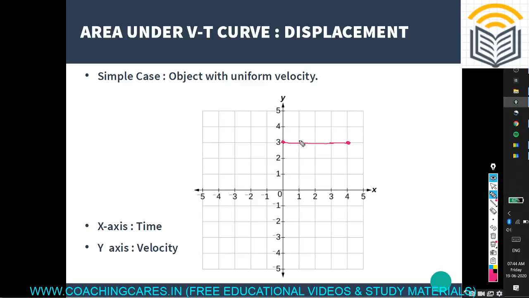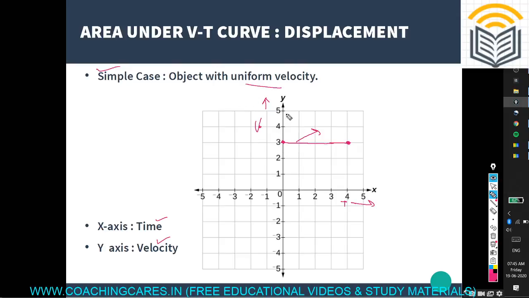By the graph we can say this is uniform velocity. We have taken the first simple case, uniform velocity. On the x-axis we have taken time, on the y-axis we have taken velocity. So you just visualize what we say.